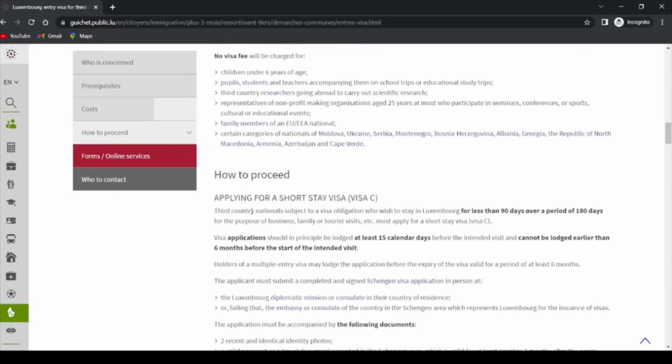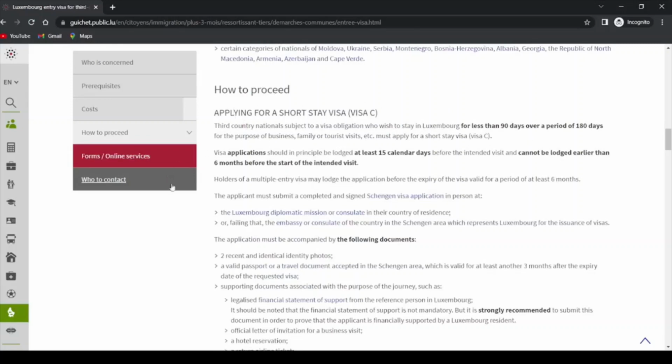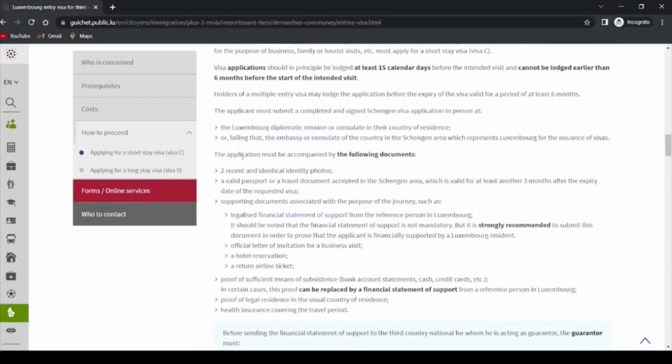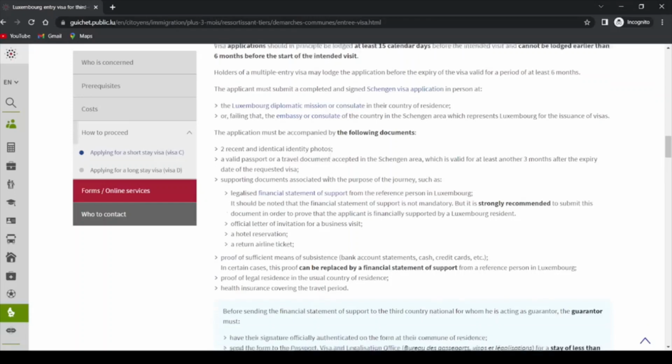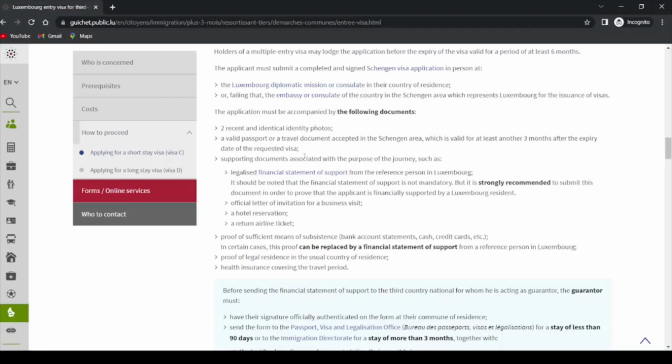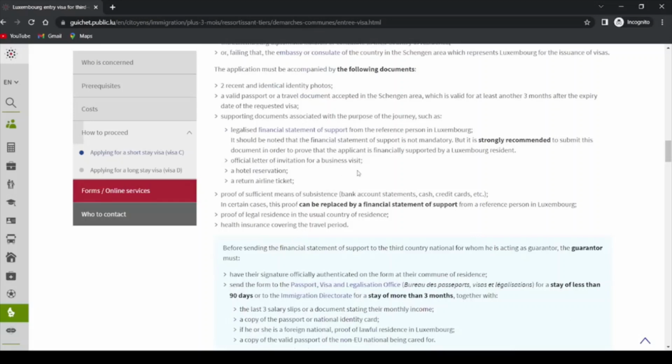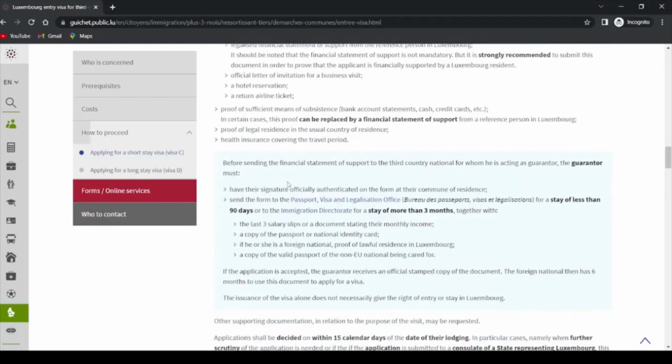Now, if you're applying for a short stay visa, for tourist visiting, for conferences, these are short stay visas, then you need to read all this information carefully. Please, you come here and follow all these procedures, all right? And then look at application must be accompanied by the following documents. You see here, two identical identity photos, right? Valid passport documents you must submit as well. They are listed here. For example, official letter of invitation for a business visit, hotel reservation, return airline ticket. All these are here, right?